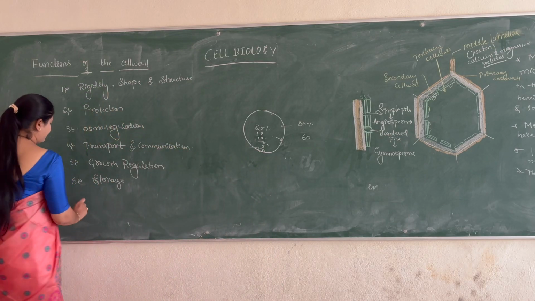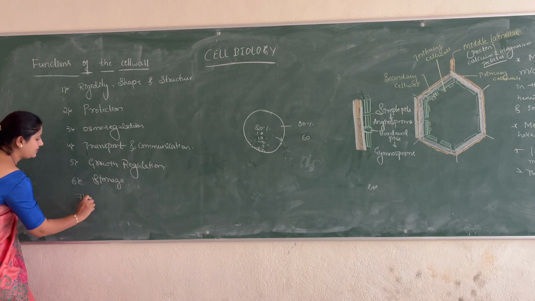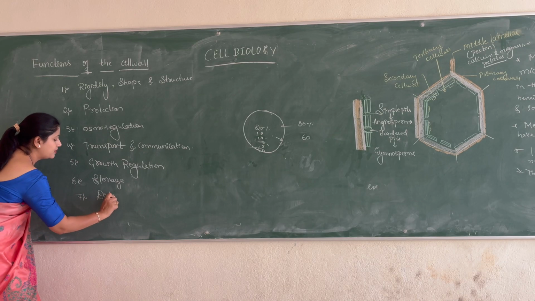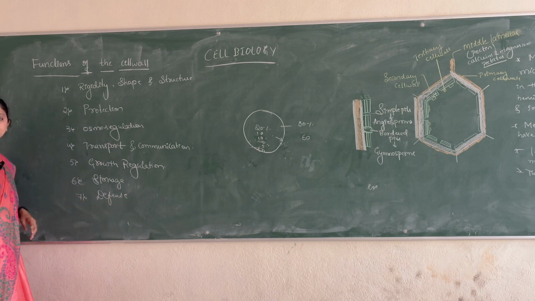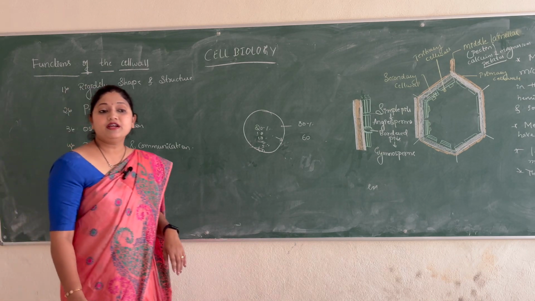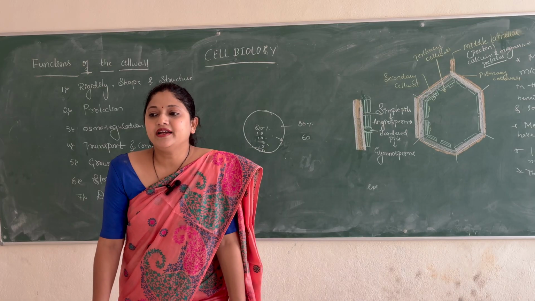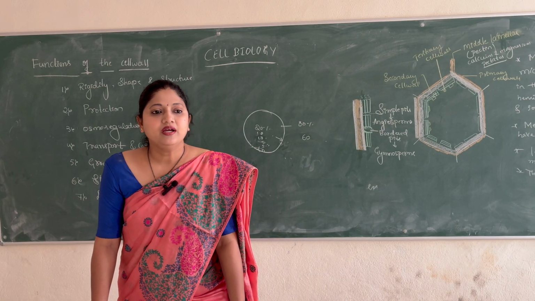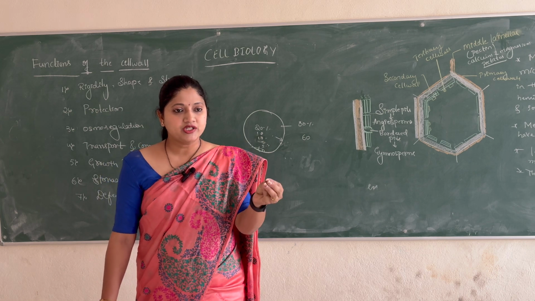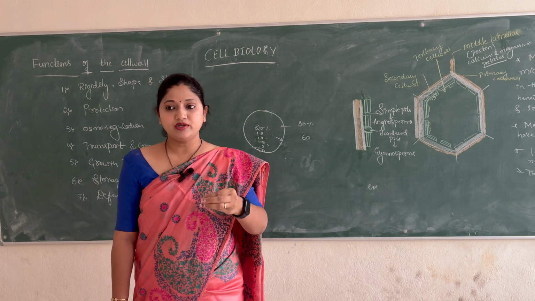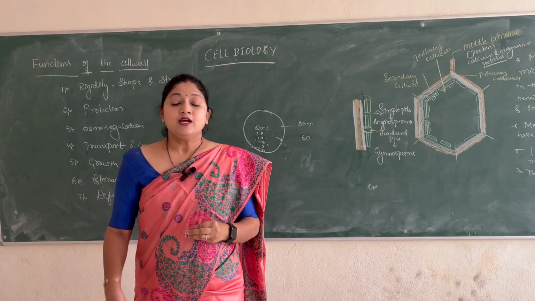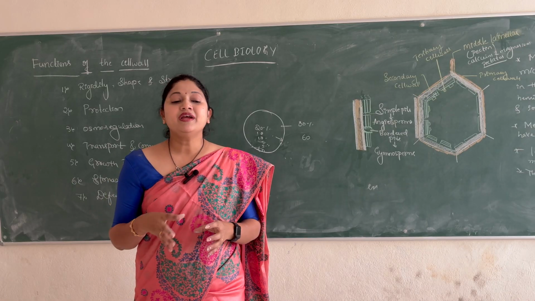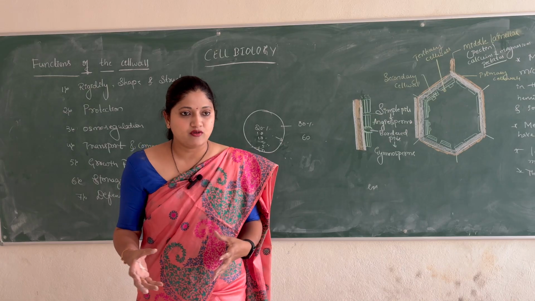Then lastly, defense. Now imagine there is any kind of encounter to the cell. Okay, there is any kind of infection or any kind of encounter which is happening to the plant cell. So the plant cell immediately degrades its cell wall.